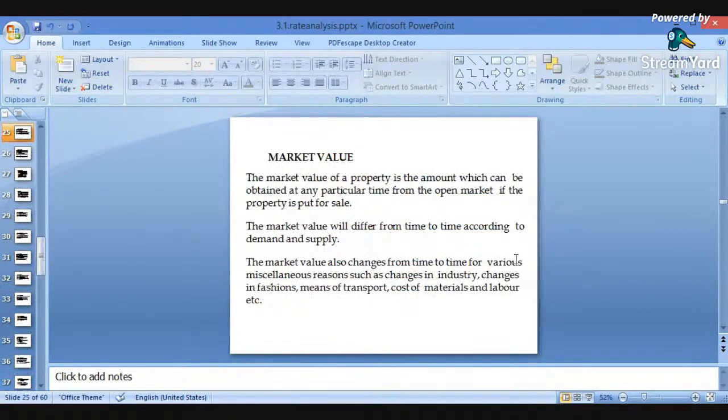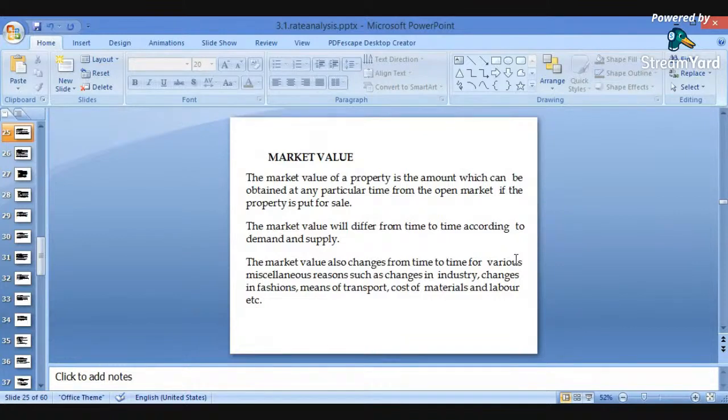Number one is nothing but the market value. The market value of a property is the amount which can be obtained at a certain particular time from the open market if the property is put for sale. When this property is kept in an open market, what will be the price of that property? What is the cost of that property? That cost of the property in the open market is considered as the market value, when it is put for sale.